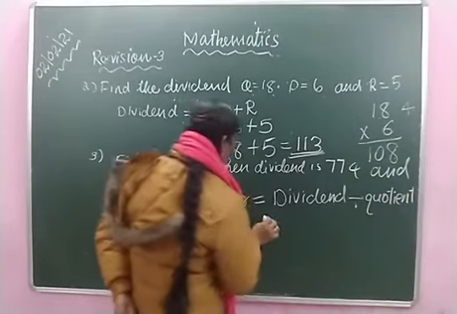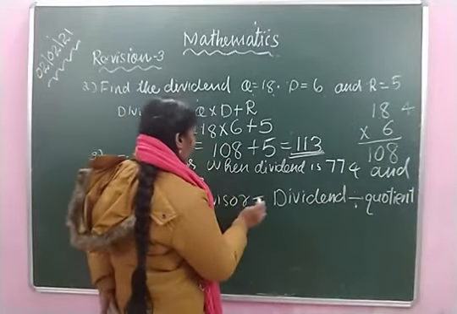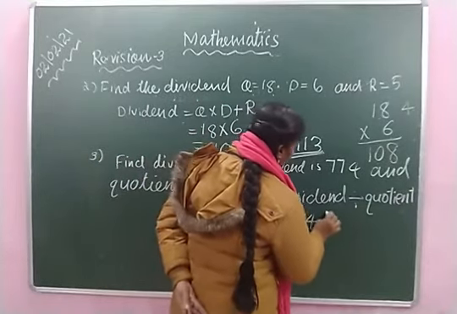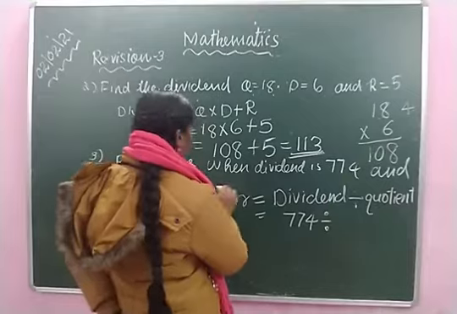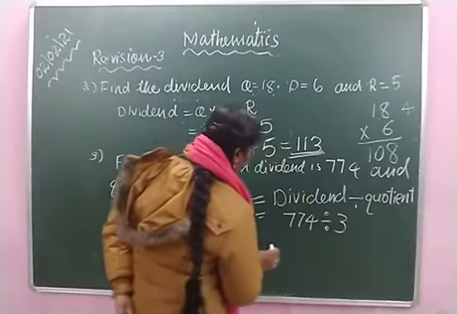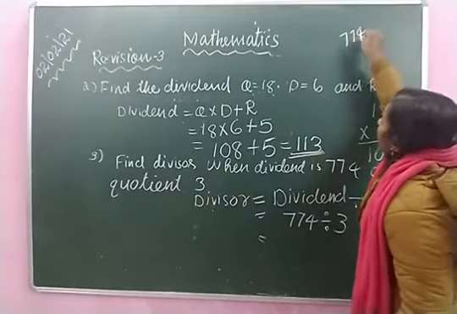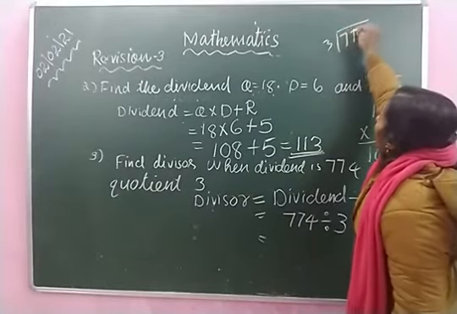What is the dividend? 774 divided by what is the quotient? 3. So 774 divided by 3. I am going to do it here.